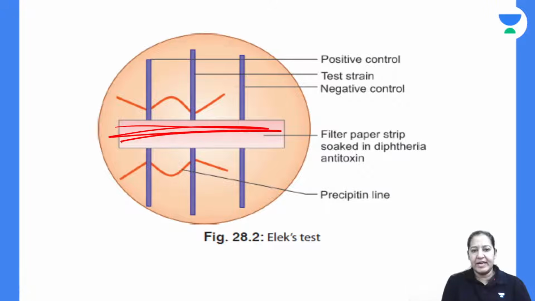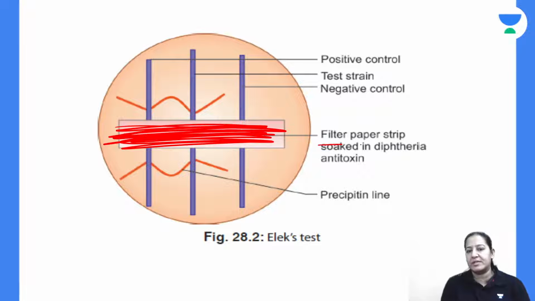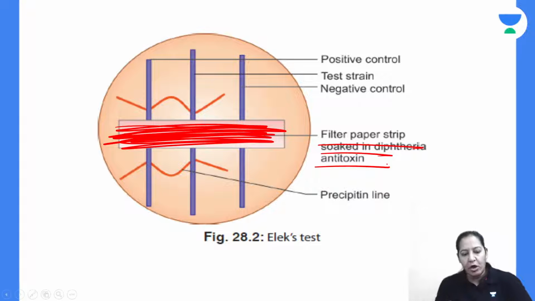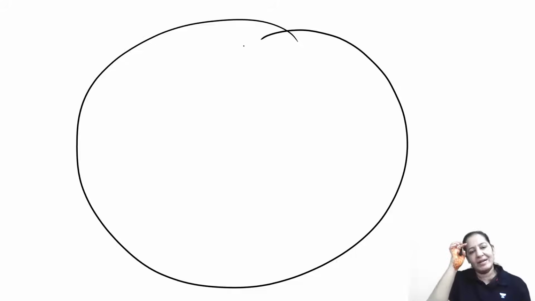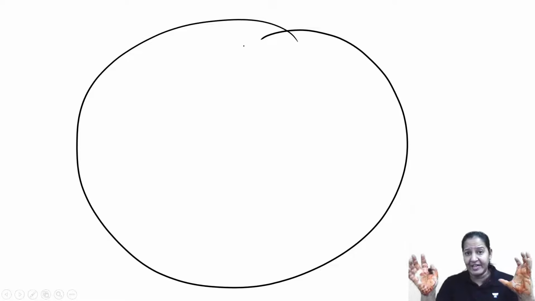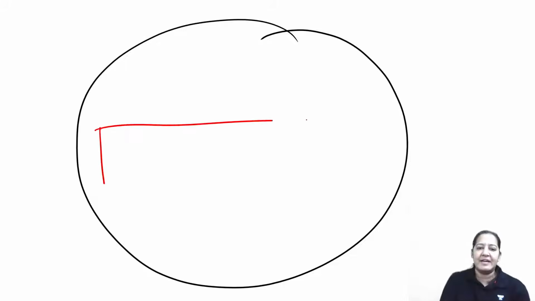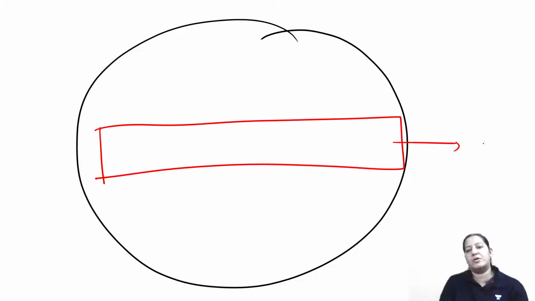So take a test strain here. Take a filter paper which is soaked in the antitoxin. Now before taking the test strain, you should take the positive and the negative control. So you are taking an agar plate. On the agar plate, you are taking the antitoxin, the filter paper soaked in antitoxin. This is antitoxin.